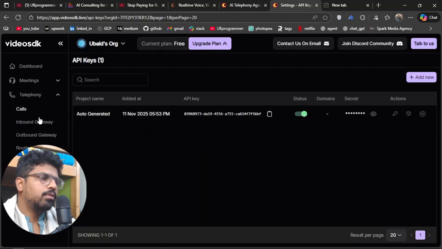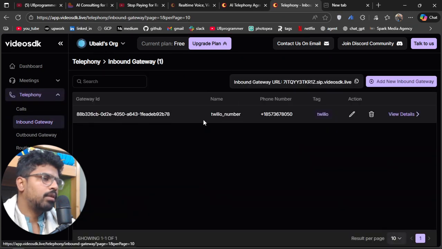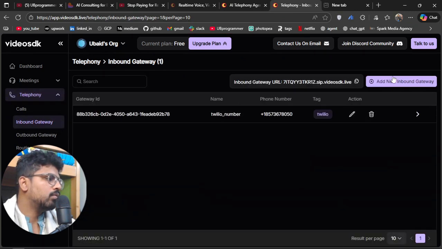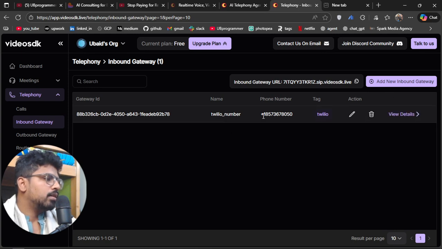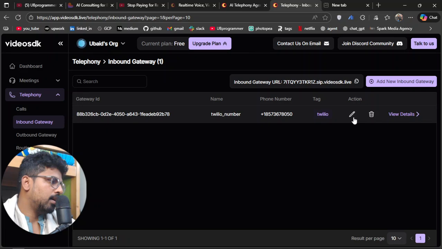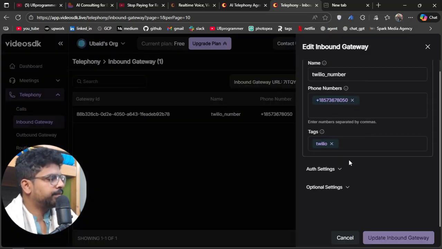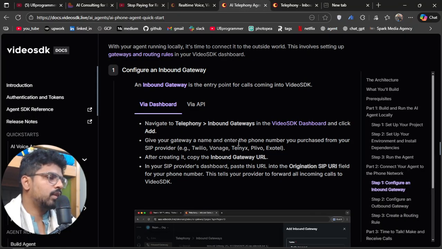So I went here, inbound gateway, and I created a new gateway. This was my Twilio number, and I added that. In the auth, nothing here, just the phone number. And the process is really simple.